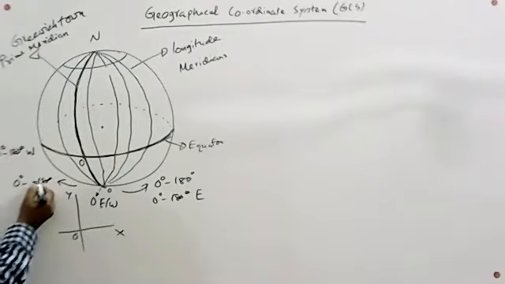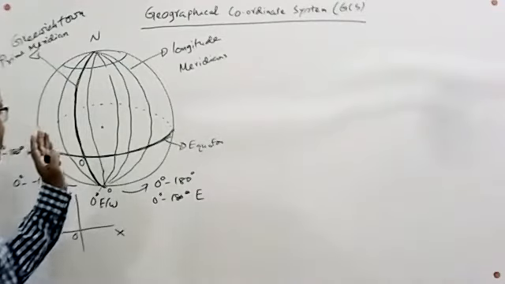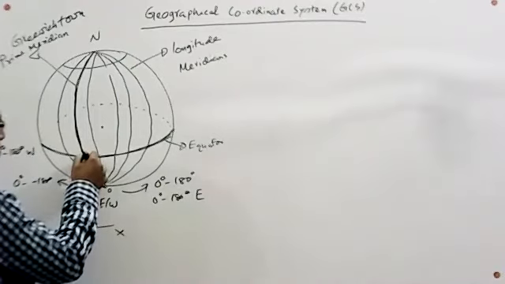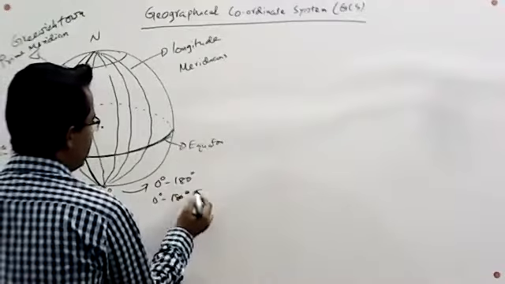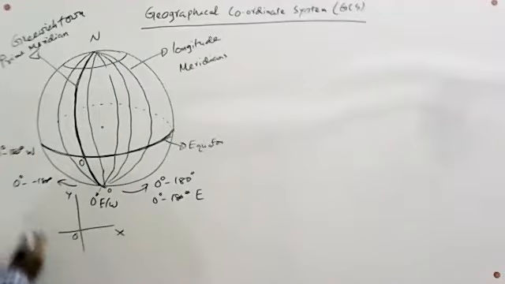We can neglect this minus sign. So meridians are measured from this line. At this line, longitude is 0 degree, and on the right are 0 degree to 180 degree east, and on the left are 0 degree to 180 degree west.